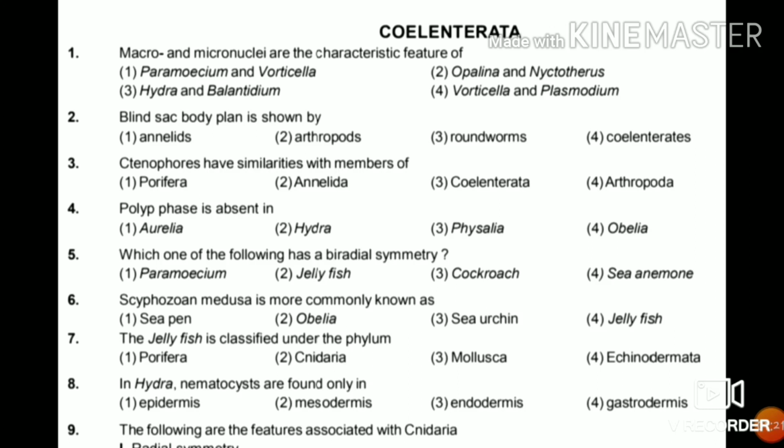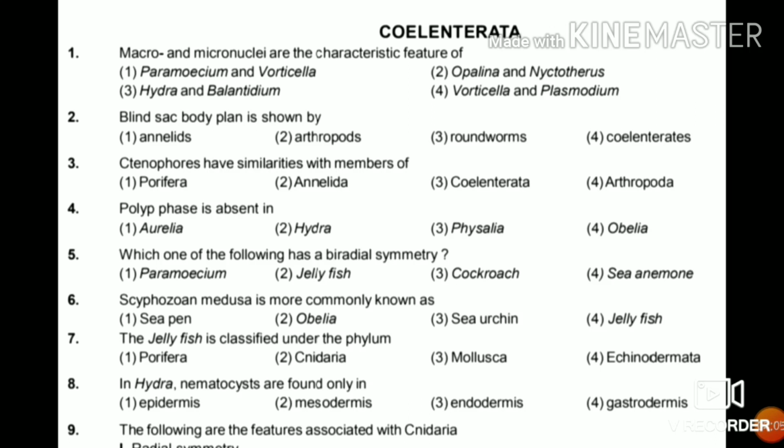Third, ctenophores have similarity with members of Porifera, Annelida, Coelenterata, Arthropoda. So the answer is Coelenterata. Ctenophores and Coelenterata have similarities in their members, as ctenophores, jellyfishes are included in that phylum. Fourth, polyp phase is absent in Aurelia, Hydra, Physalia or Obelia. So the answer is Aurelia. As we know, Aurelia, the common jellyfish, does not have a polyp phase in it.